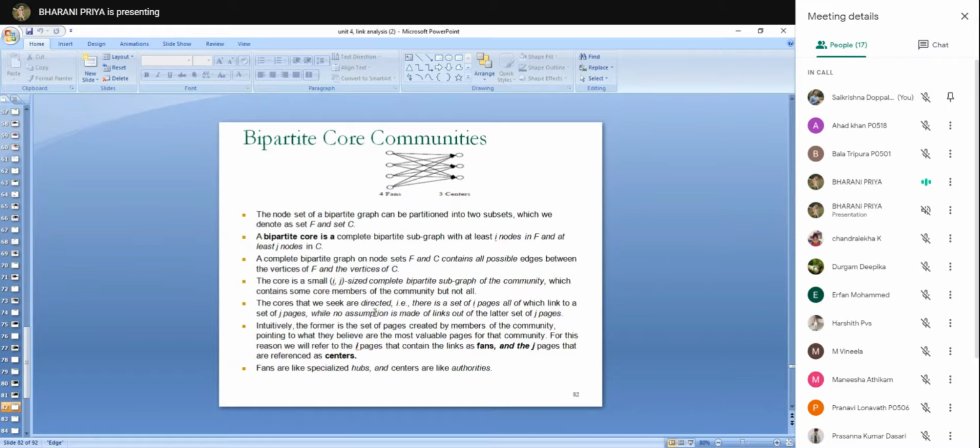And the cores that we are seeking here are directed. The former set of pages is created by members of the community pointing to what they believe are most valuable. So the name fans, and what we are pointing to are the centers. And these fans are like specialized hubs, and centers are like authorities. Any doubts on this page?